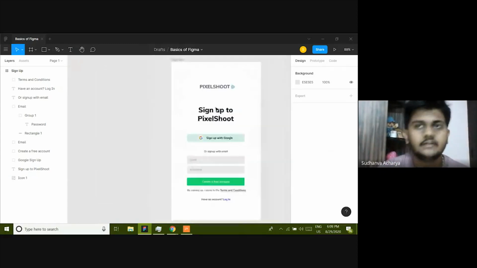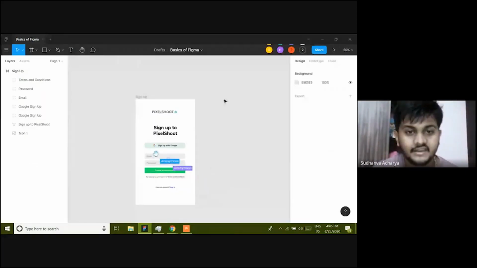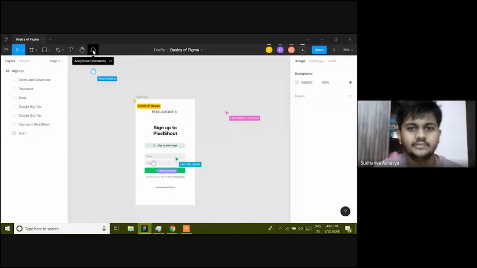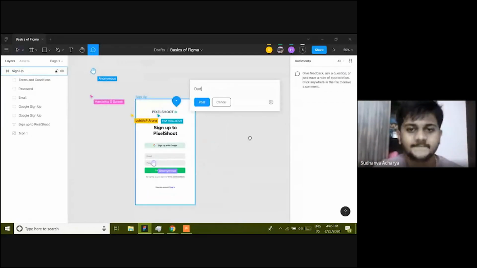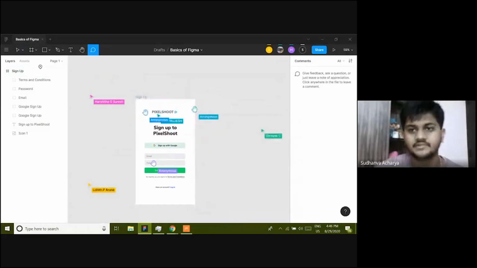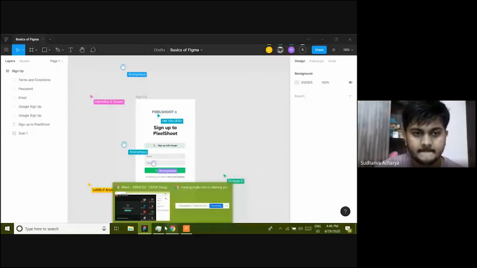And as I said to you, we have switched all our operations from Photoshop to Figma. It is because of team collaboration. See, this is live collaboration, which is really awesome. You could also press this comment button, and then you could comment like, dude, change the logo or something like that, so that the designer could change it. So yeah, this is live collaboration.